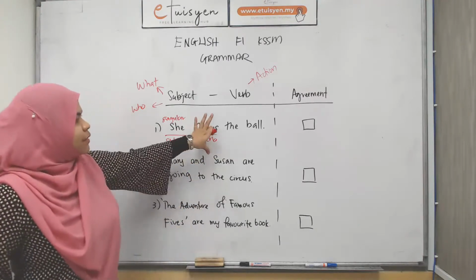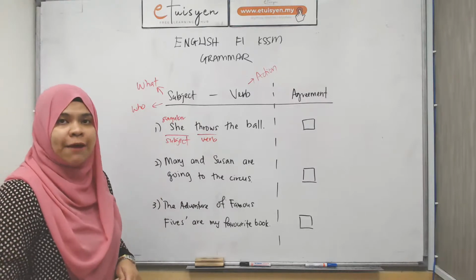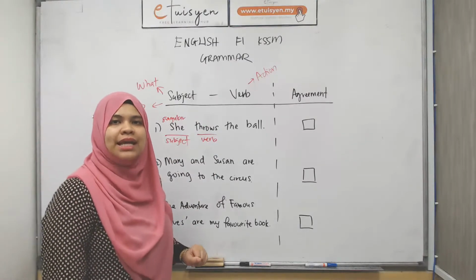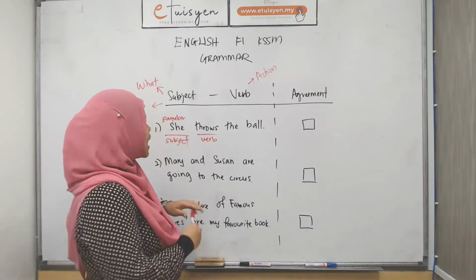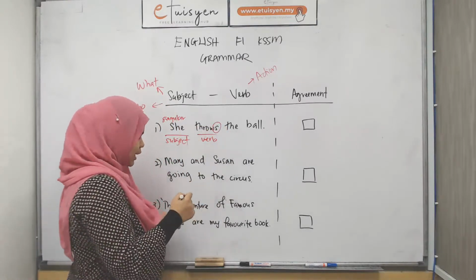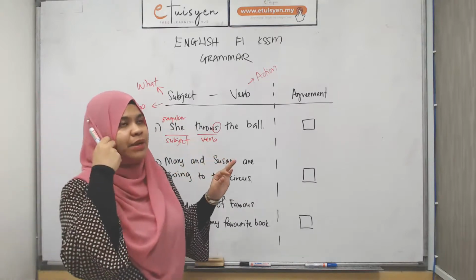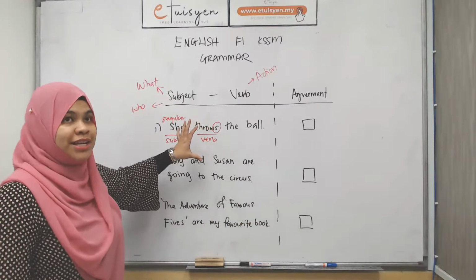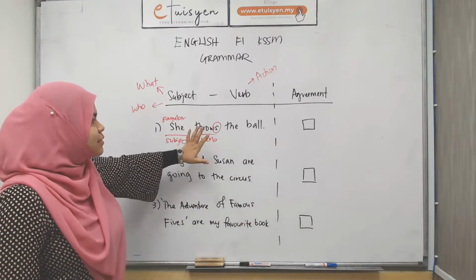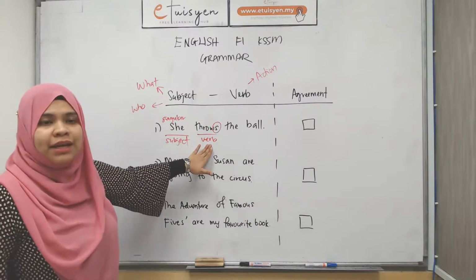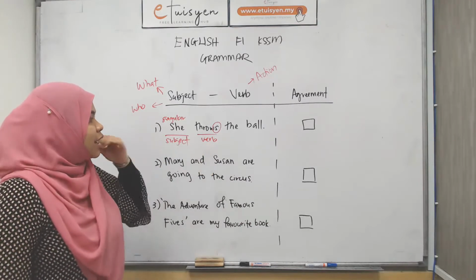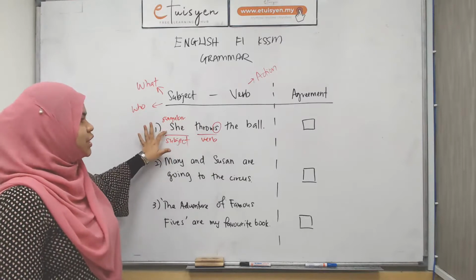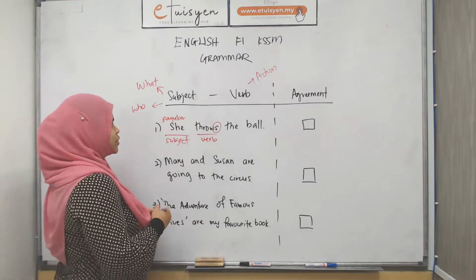Now, the form of this verb is in the present tense and singular because there is the letter S. We will learn more about present tense and past tense next week, but this is just an intro. So this is the verb in a present tense form, and it's for singular, because she is singular.